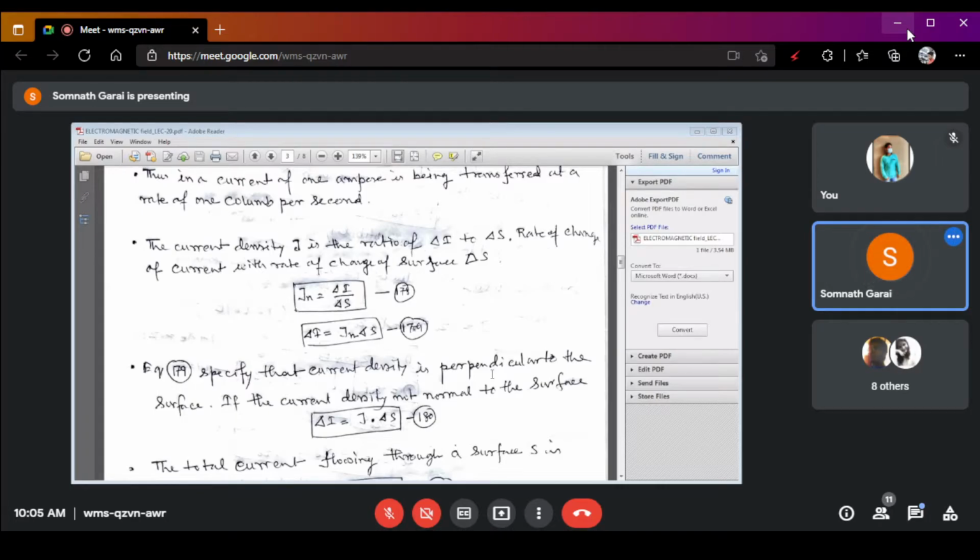Now, J is the current density, del I is the change of current, and del S is the change of surface area.